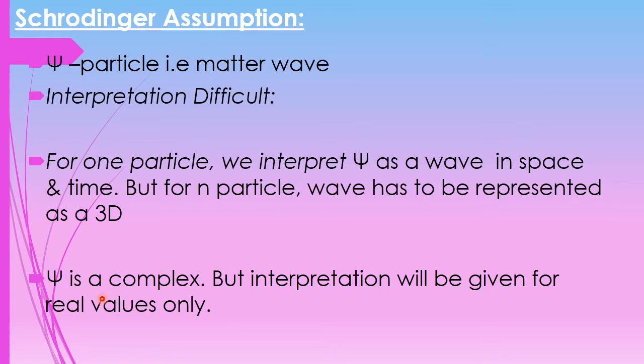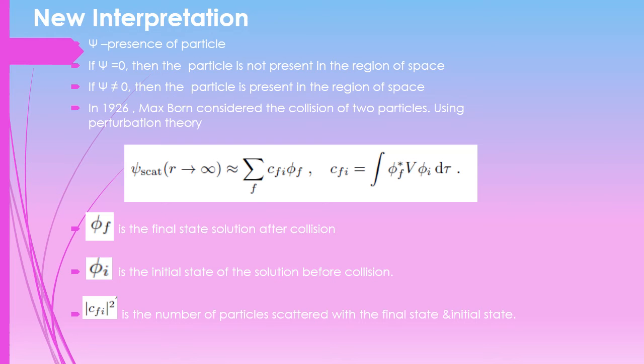Point number 3. Psi is a complex value, but interpretation can be given for real values only. We couldn't interpret the negative value. So we need a new interpretation.